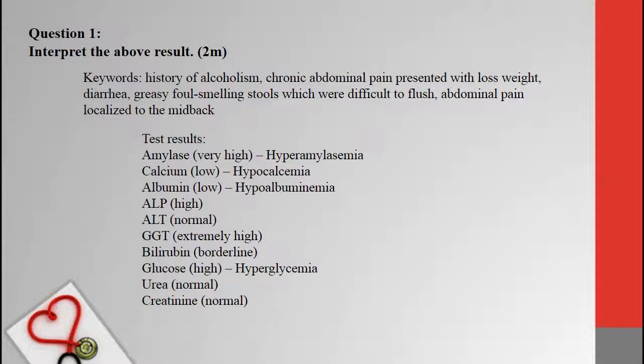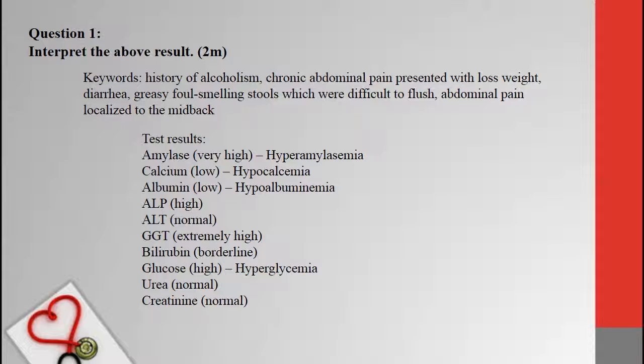Question 1. Interpret the above result. The keywords in this case are history of alcoholism, chronic abdominal pain presented with lost weight, diarrhea, greasy foul-smelling stools which were difficult to flush, abdominal pain which is localized to the mid-back. The test result is shown as below.